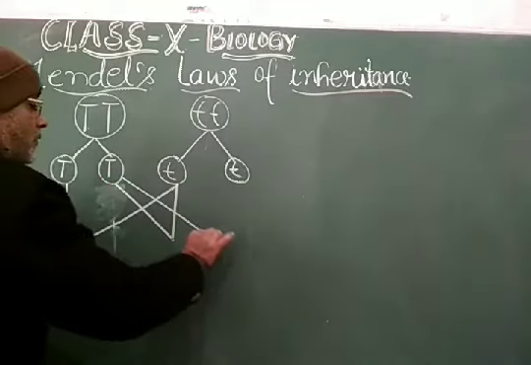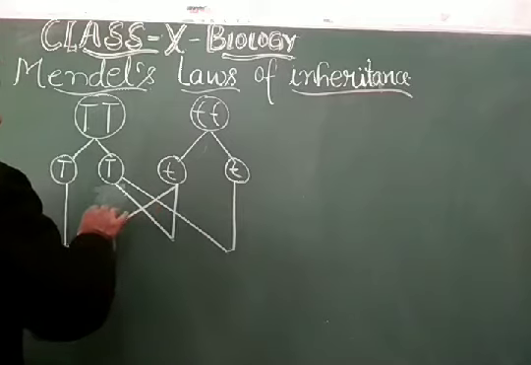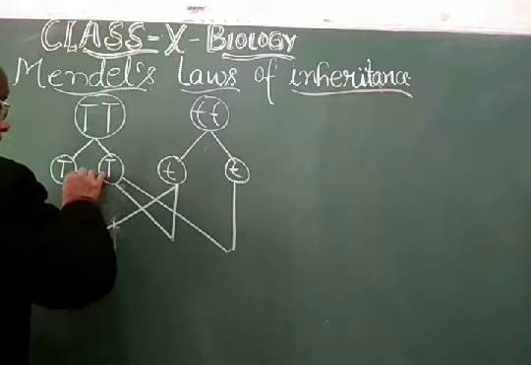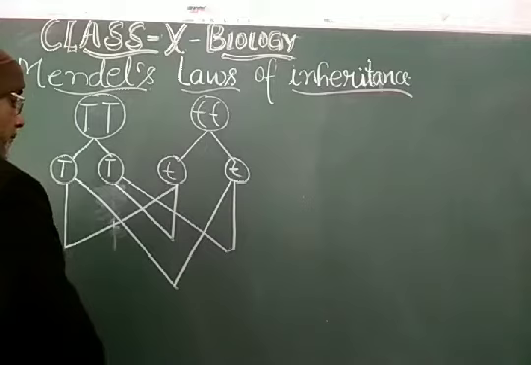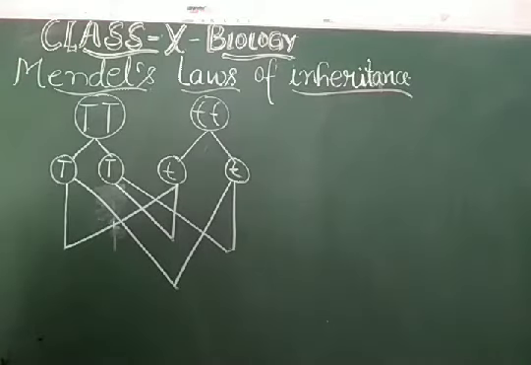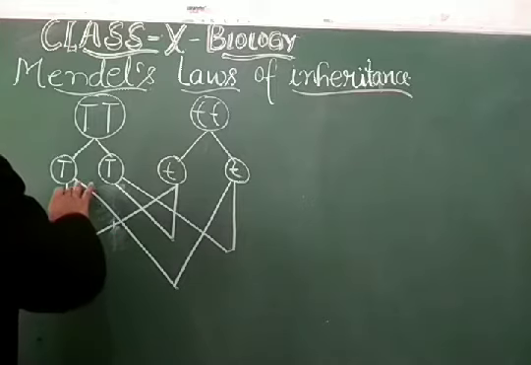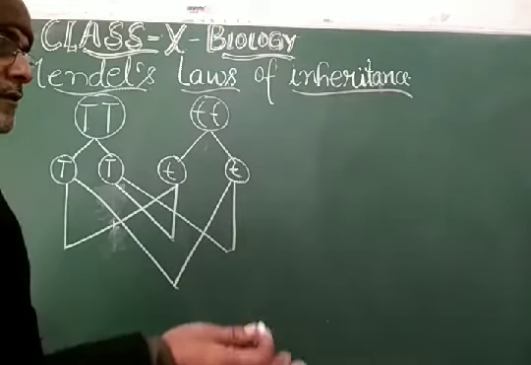This will be able to cross with this, and finally this will be able to cross with this. So it states that the gametes are independent to cross with any of the opposite gametes.